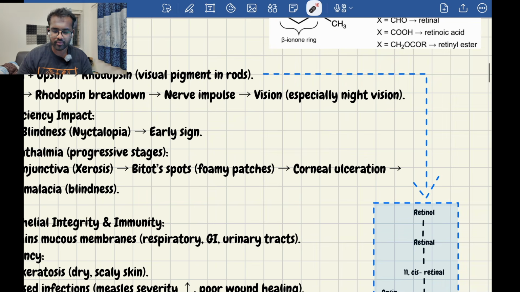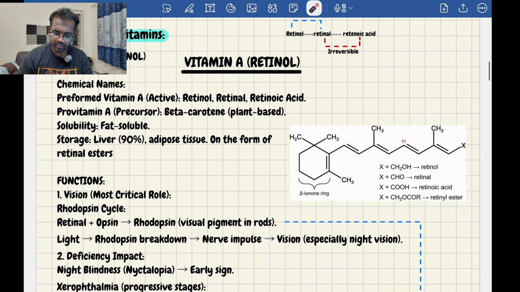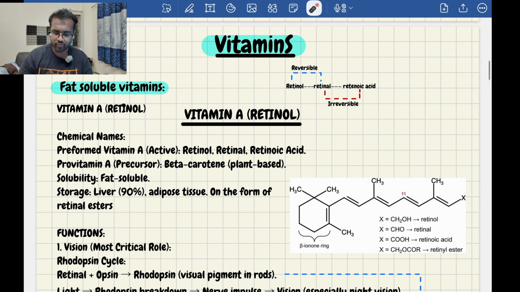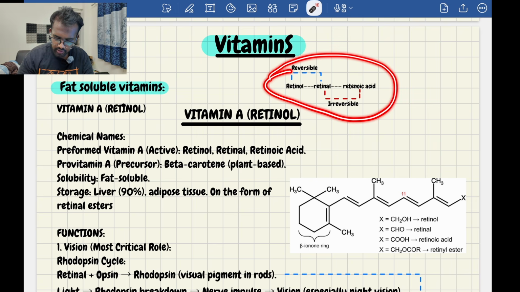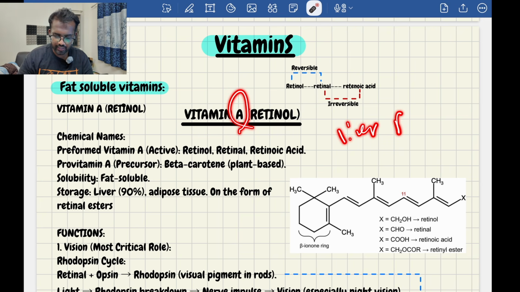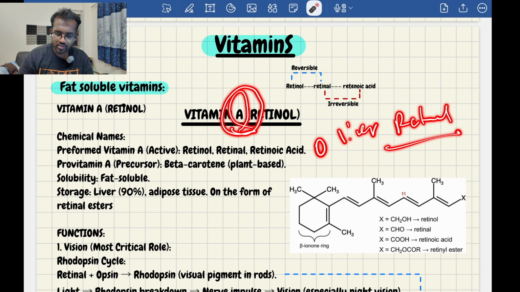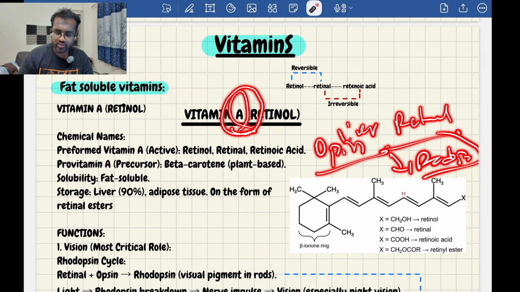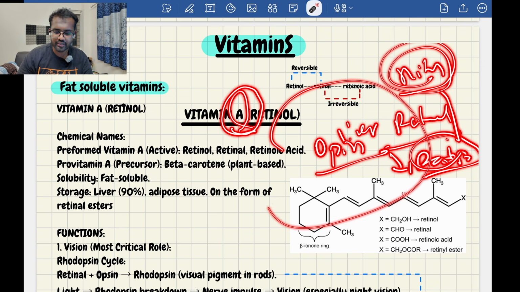The main thing you have to remember in vitamin A is the reversible and irreversible process, and that retinol can be converted. The major amount of vitamin A is stored in the liver in the form of retinol esters. Retinol, in the presence of opsin, will convert into rhodopsin, which is helpful in night vision. Remember, very very important, these are the main things to remember when it comes to vitamin A.